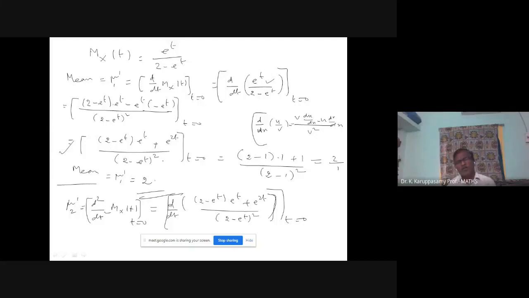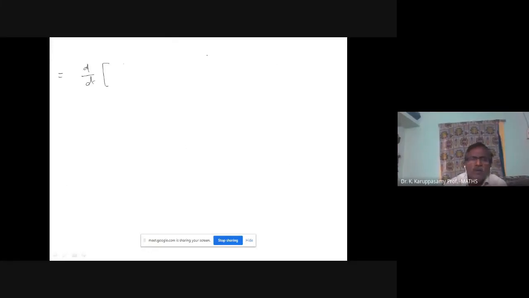Once again, apply the u by v formula. First the denominator square, that is v square. Into e power t minus e power 2t, 2 into e power t minus e power 2t plus e power 2t, divided by (2 minus e power t) whole square.